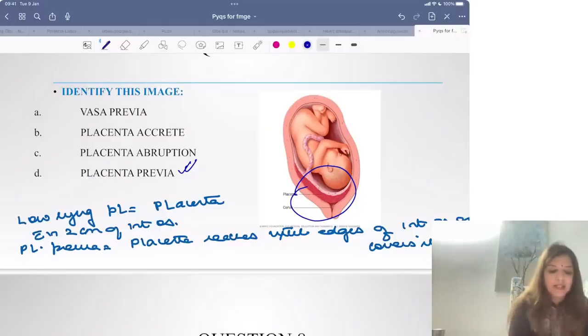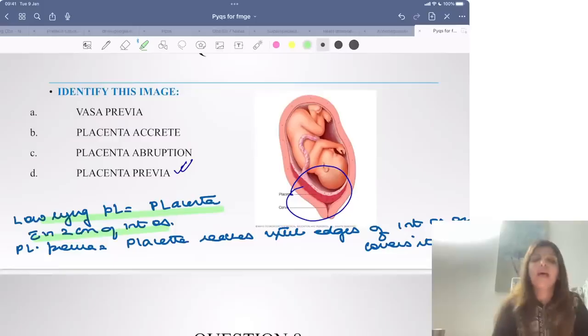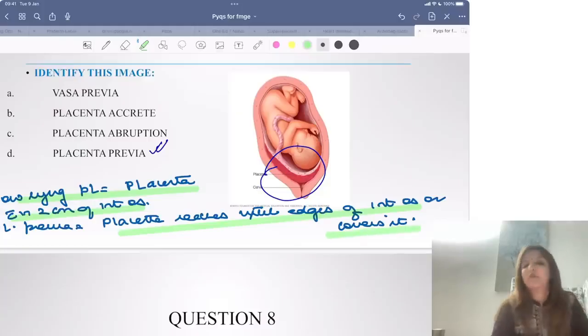What does low lying placenta mean? Low lying placenta means the placenta is within 2 centimeters of the internal os, but it is not touching the internal os, right? And what does placenta previa mean? The placenta reaches up to the edges of the internal os, or it covers the internal os. That is placenta previa, right?